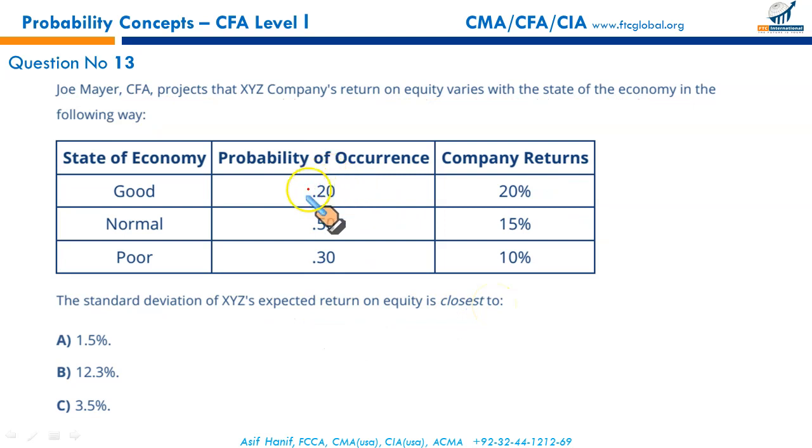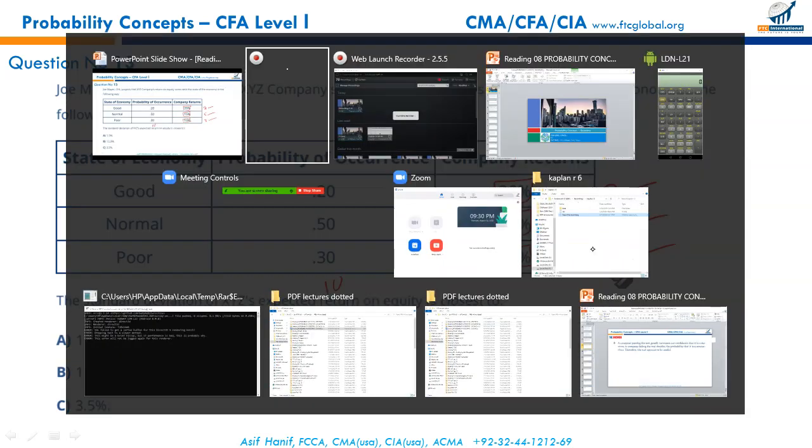See, all of these 20, 50, and 30, they are all divisible by 10. So 10 times 2, 10 times 5, and 10 times 3. It means you have to enter 20 twice, 15 5 times, and 10 3 times, and you can calculate your standard deviation directly. Let me do it for you. You will learn how to do it.